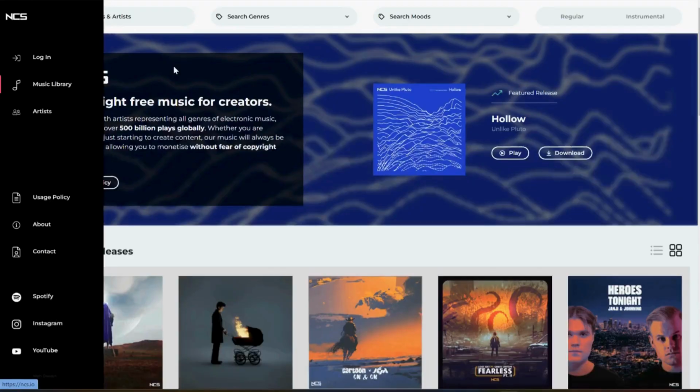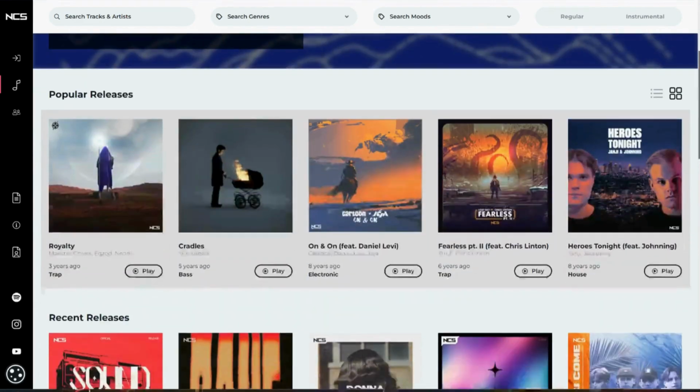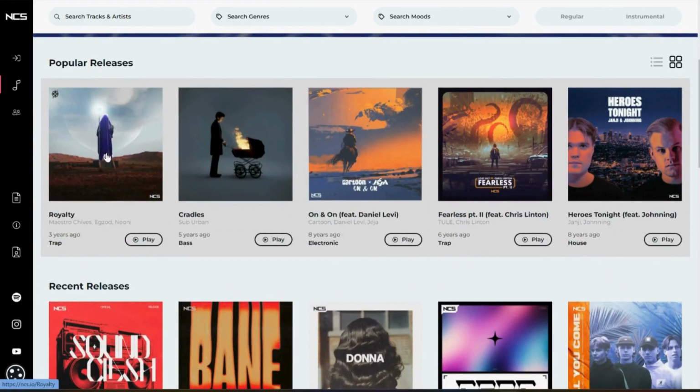So now that we're back to the homepage, you'll notice that right on the homepage, they always have a featured release. So they're going to have a featured song for you to play, to listen to. Currently the featured release is Hollow by Unlike Pluto, and it gives you the option to either play it or to download it.